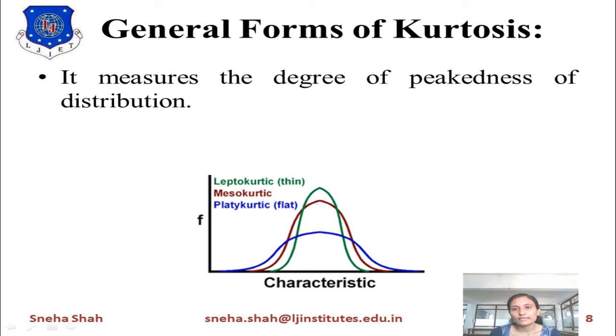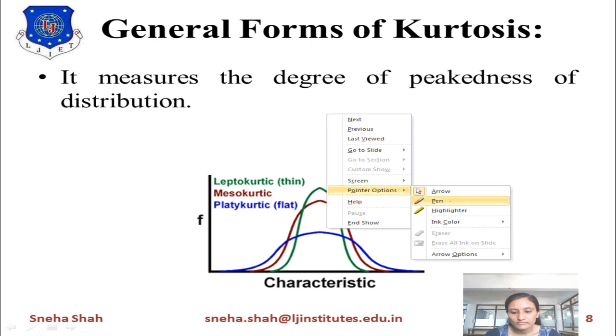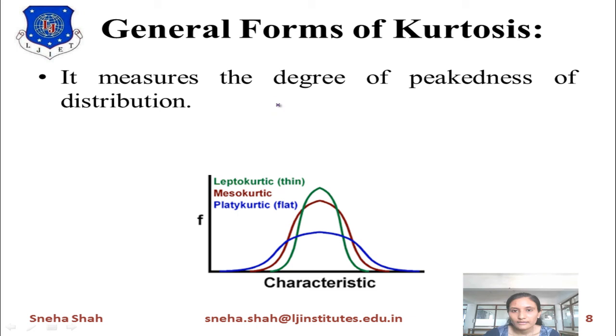Now the equation of kurtosis is defined like this: beta 2 equals mu 4 upon mu 2 square, or this can also be written as mu 4 upon sigma raised to 4. What is sigma? Sigma means standard deviation. From either of these two equations we can find the value of kurtosis.